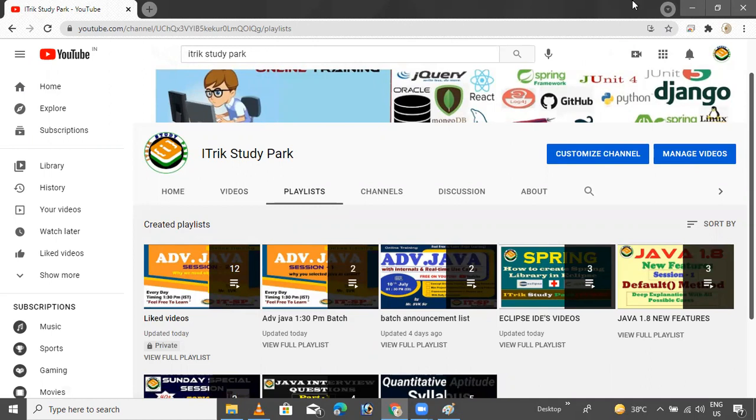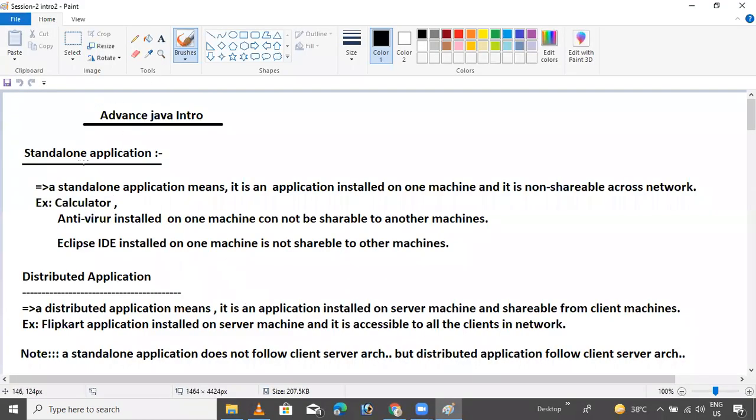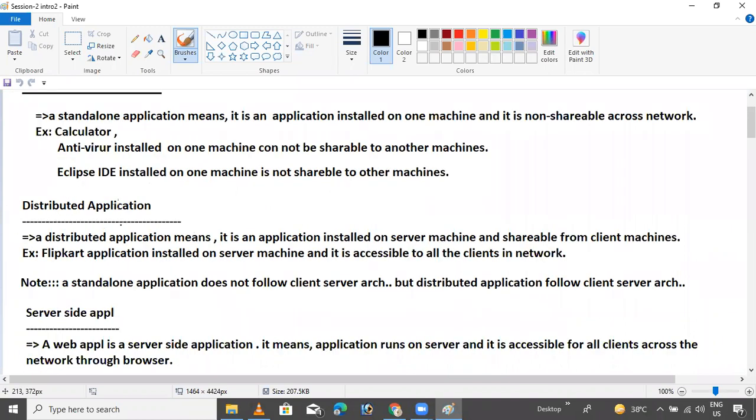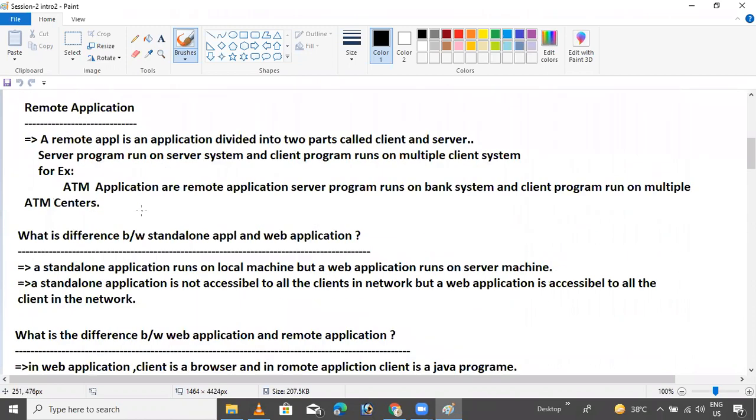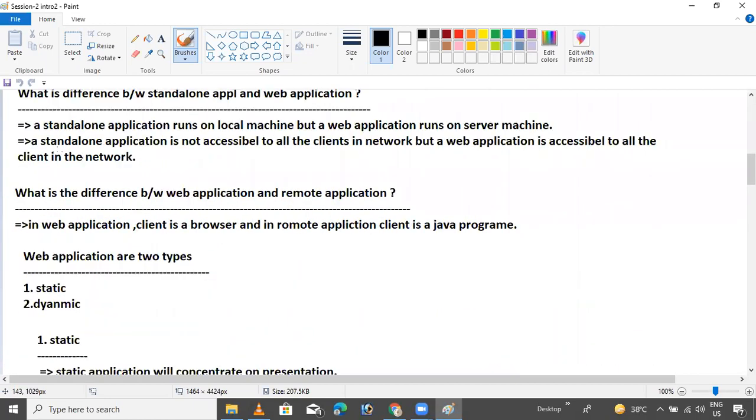So now coming to our topic. Last class we discussed the standalone application, what is a standalone application and what is a distributed application. I will discuss all these points in depth. Go and watch the video on the difference between standalone application and web application. A standalone application works on the local machine and a web application runs on the server. That's it, in simple terms.